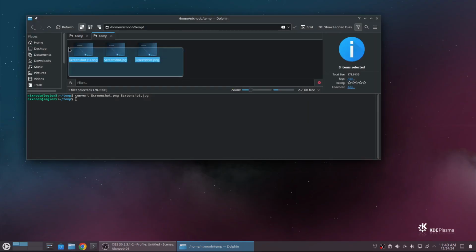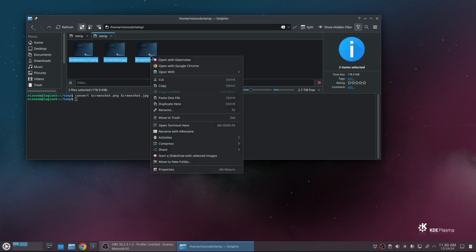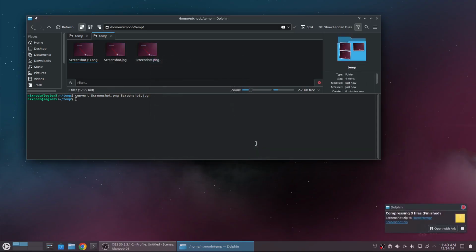Let me just delete these images here. Actually, from the terminal, let's just add those to a zip. Just like Windows, I could right click on this and say compress here as a zip. There we go. We just made a zip file.